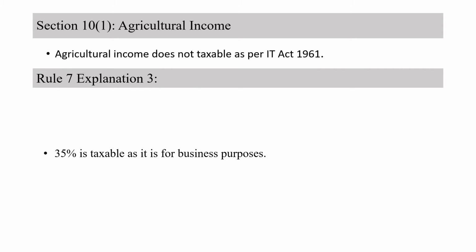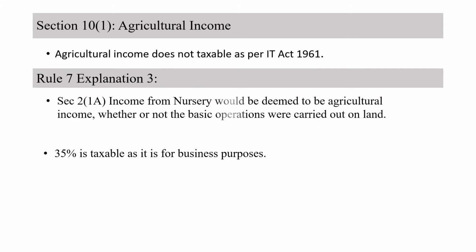Rule 7 and explanation 3. In this, we are going to see what kind of incomes are treated as agricultural incomes. Now let us see section 2, subsection 1A, which says that income from nursery would be deemed to be agricultural income whether or not the basic operations were carried out on land.